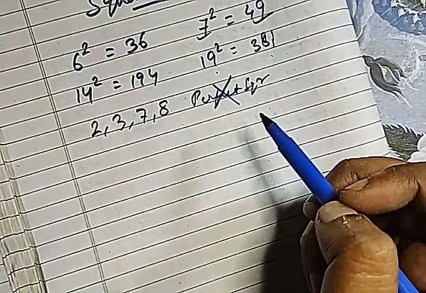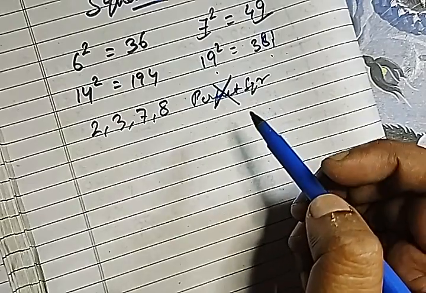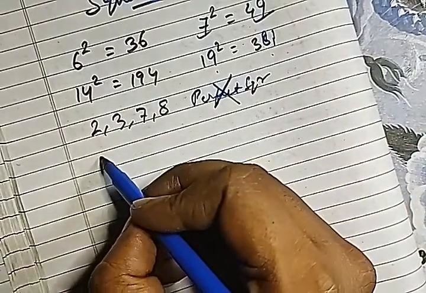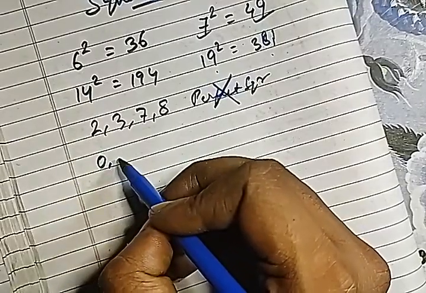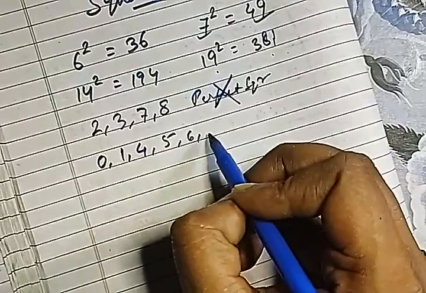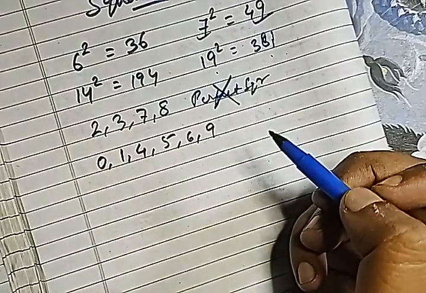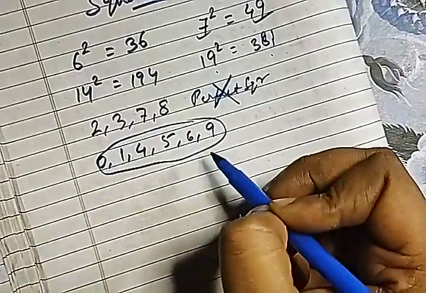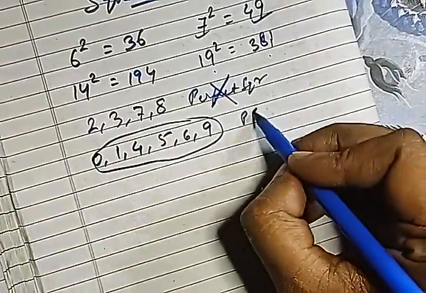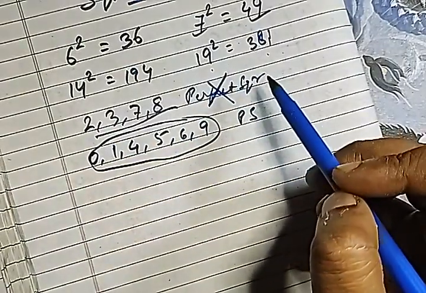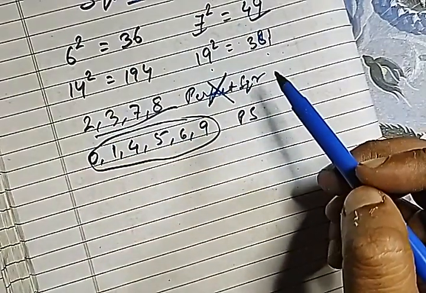In other words, the units digit of a perfect square may be, means how will you know that a number can be a perfect square? By seeing that the unit digit should end with 0, 1, 4, 5, 6 or 9. Okay. So therefore, if the number ends with any of these digits, then you can say that it may be a perfect square. And if it ends with the other digits, then it is not a perfect square.